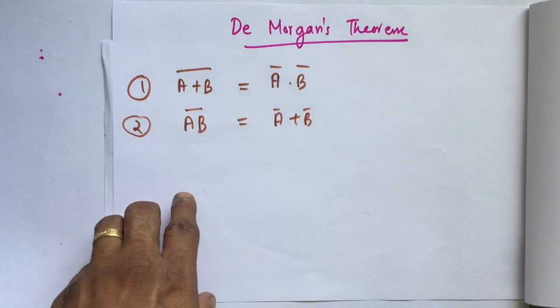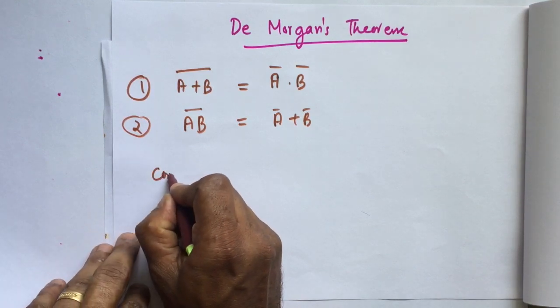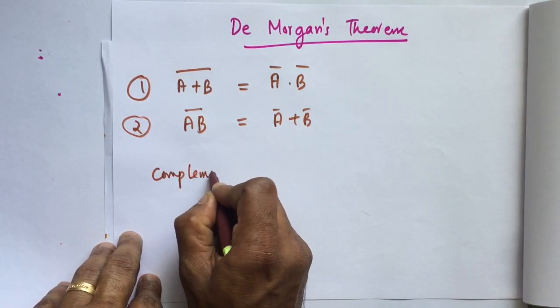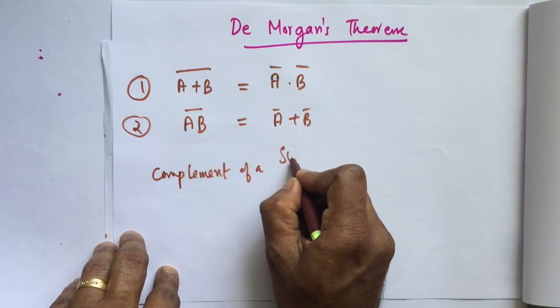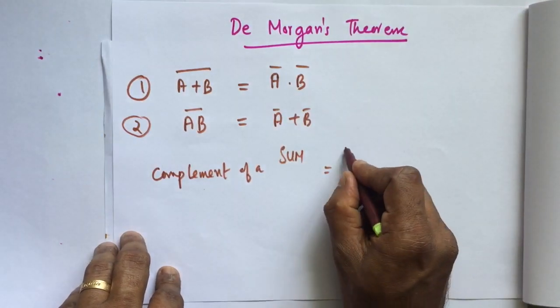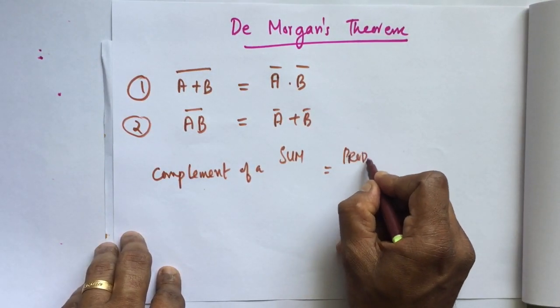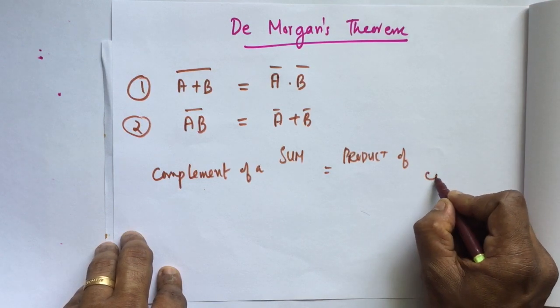I think you got the concept. That means the first law is that the complement of a sum is equal to the product of its individual complements.